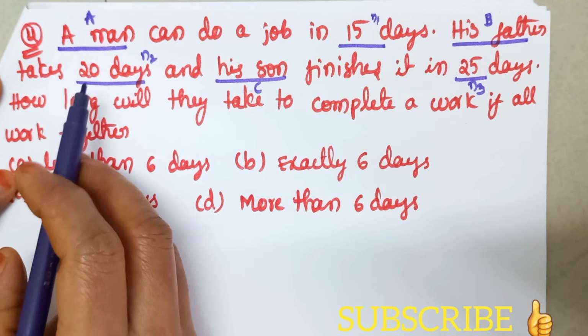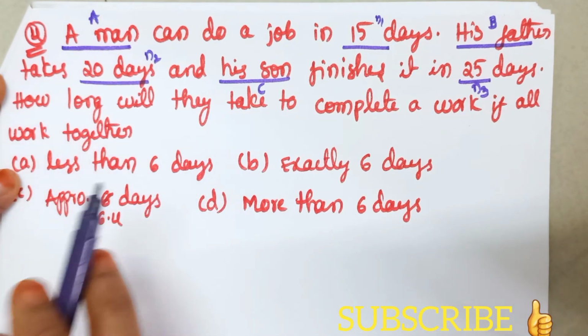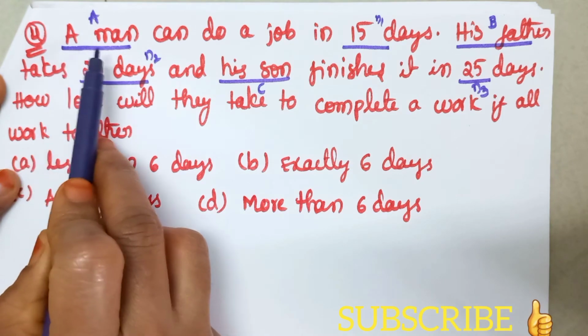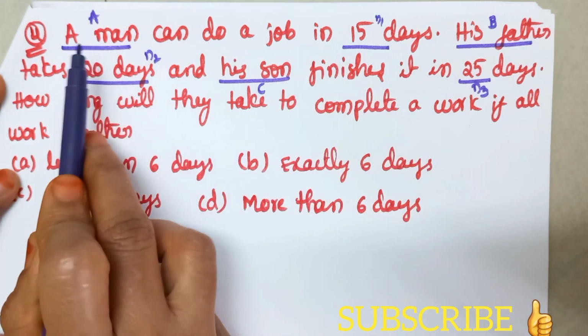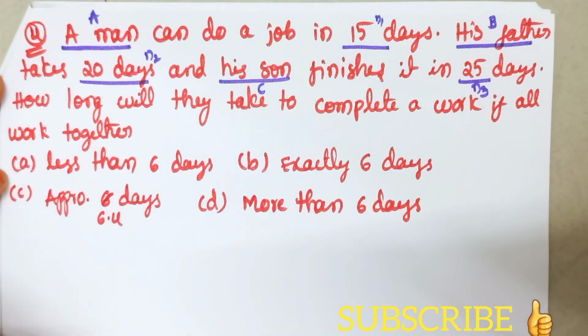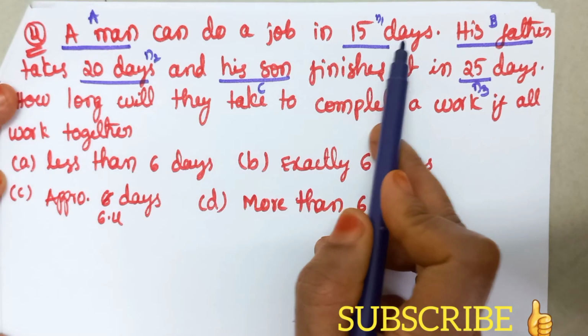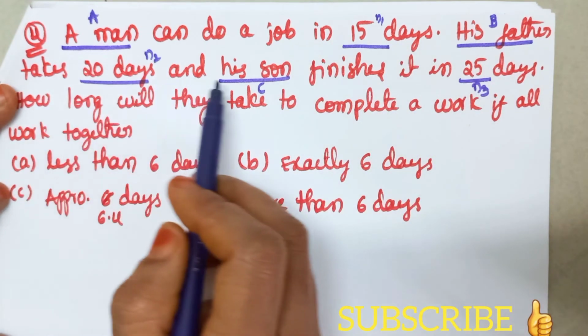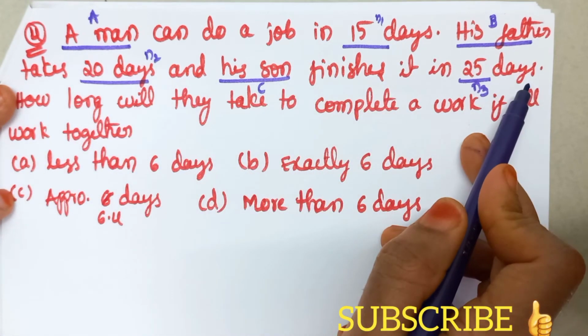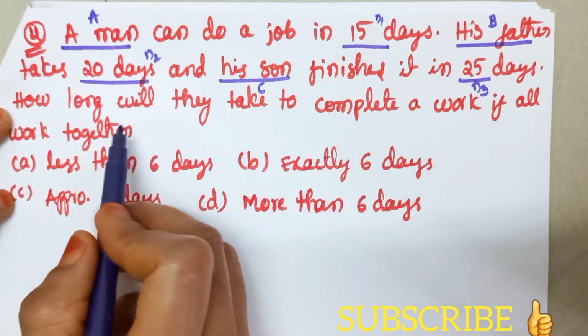So here the problem is very simple, and this is very similar to the first problem, because here instead of specifying A, B, C, they mentioned a man, his father and his son. That's the difference between the above problem and this one. So a man can do a job in 15 days, his father takes 20 days and his son finishes it in 25 days. How long will they take to complete the work if all work together?